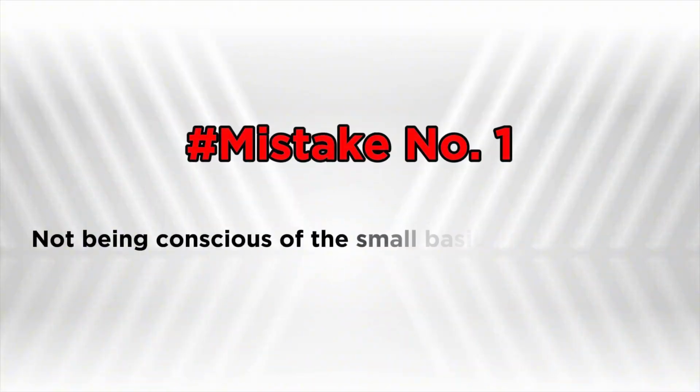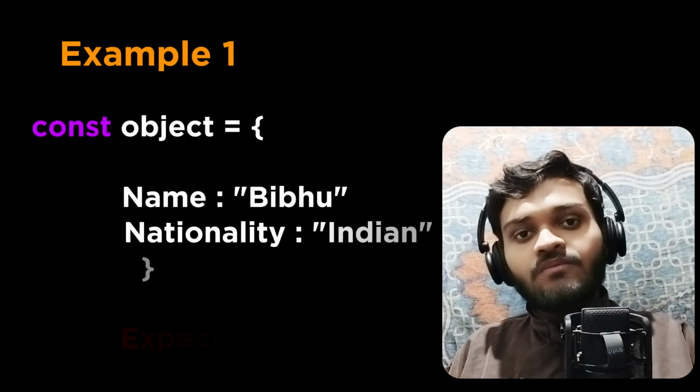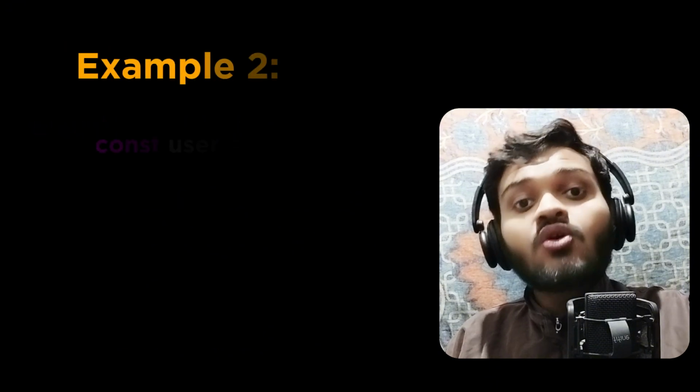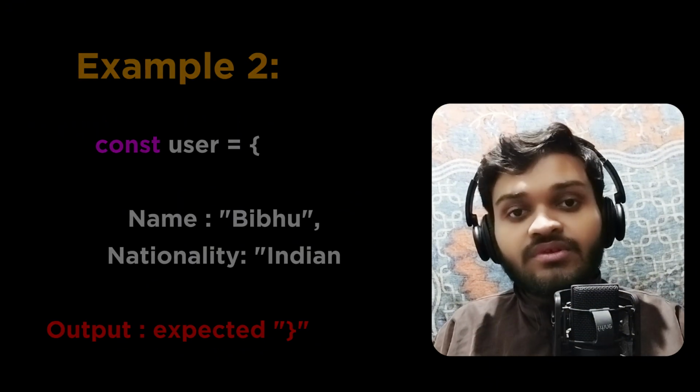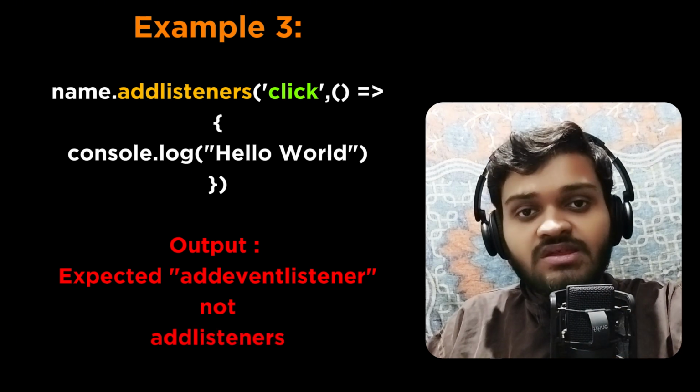Mistake number 1, which is not being conscious of the small basic syntax details. For example, you are working on a coding project. Now you wrote all the important code correctly, each and every single thing in a correct manner. Now by any chance you forgot to give one important syntax-based comma, or you forgot to give one curly brace, or you just made a spelling mistake, and just because of all these silly and unconscious mistakes, these small mistakes, your entire code will get messed up.